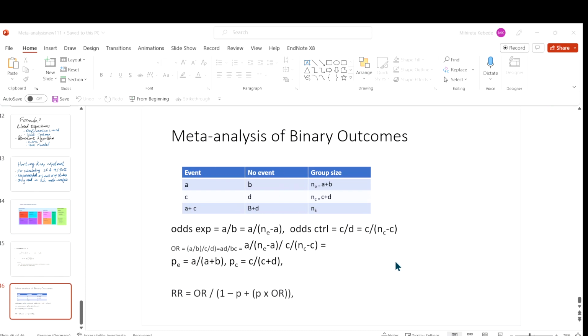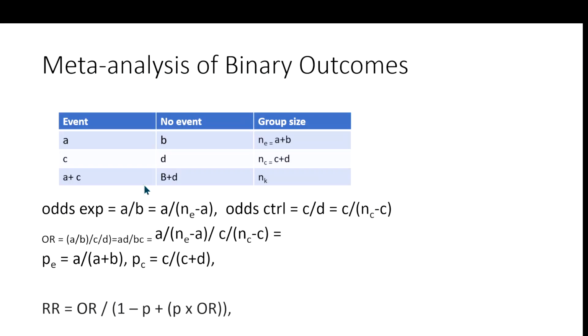So we've seen meta-analysis of binary outcomes. Binary outcomes are measured in relationship between exposure and outcome. It can be measured in odds ratios, risk ratios, hazard ratios, and other measures of binary outcome. So let's say here we have event and no event, and on this side we have exposure. That means the exposed group and then the non-exposed or control group.